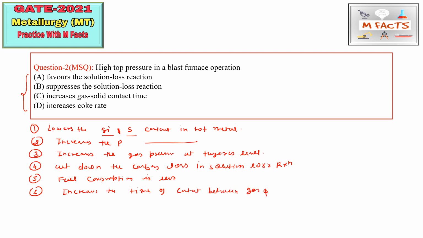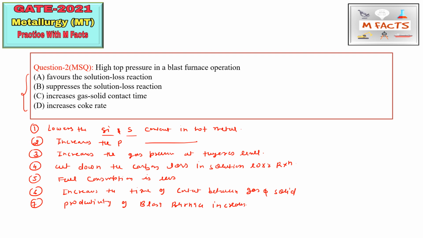Okay, so these are the effects of high top pressure in the blast furnace. Next, productivity will also increase because this increases the time of contact between gas and solid, so reduction will get faster and the whole productivity will increase. These all are the effects of the high top pressure in the blast furnace.